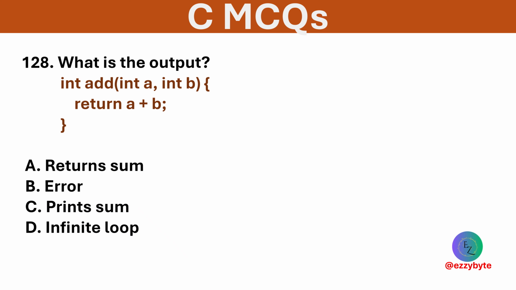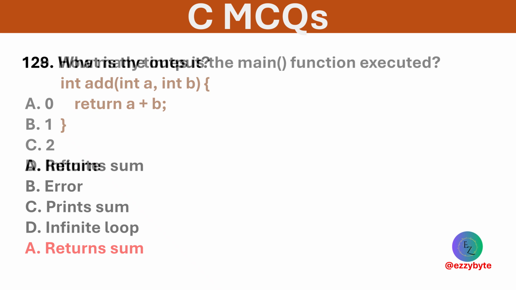What is the output of the following? Options are return sum, error, print sum, and infinite loop. Option A is correct. The function returns the sum of two integers.